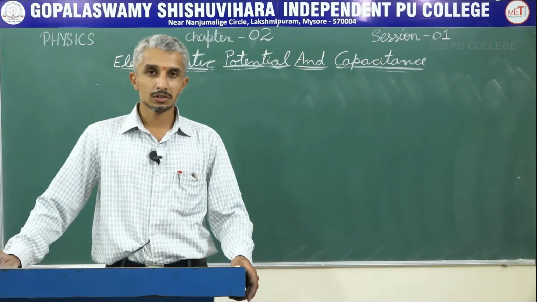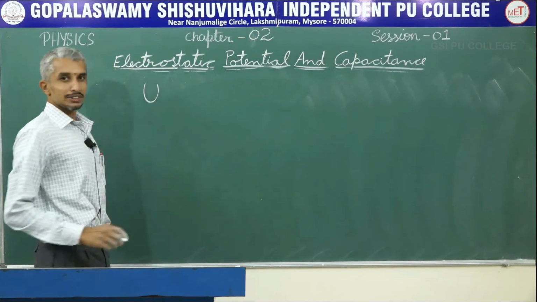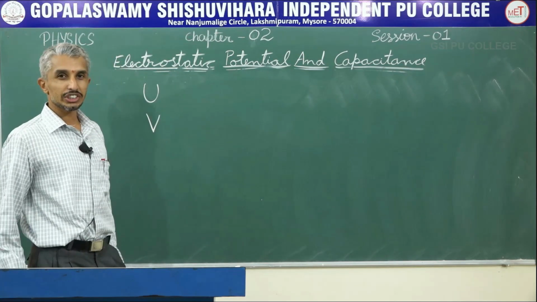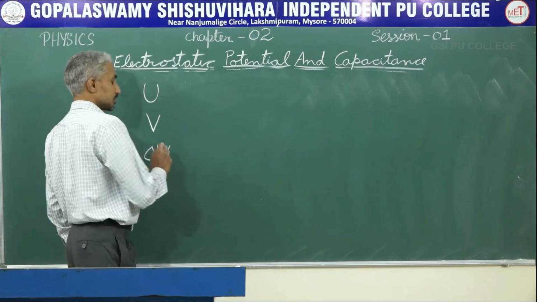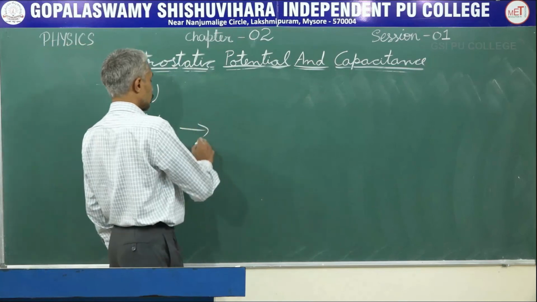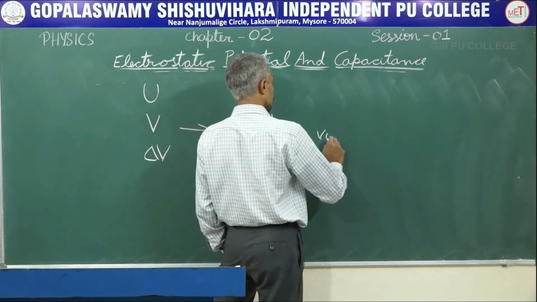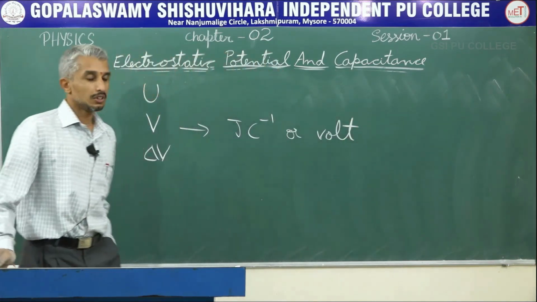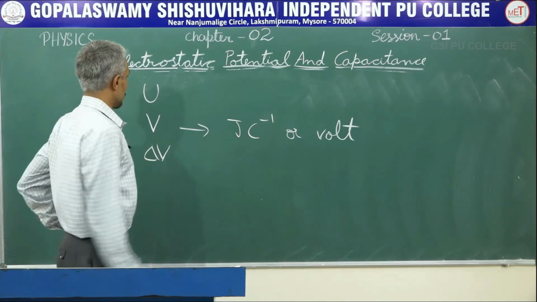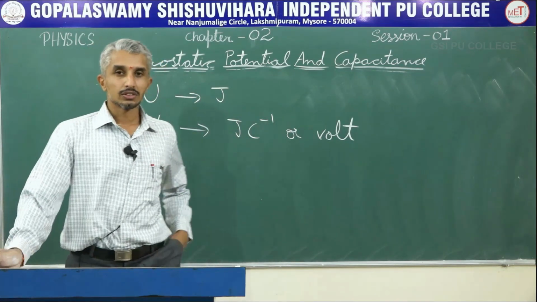So in this session, what are the things that we have learnt? We have learnt electrostatic potential energy. We have learnt electrostatic potential and potential difference. Also, of course, the SI unit for potential, which is joule per coulomb or volt. The same unit also holds for potential difference. It's all the same. Potential energy, any energy, the unit is joule. That's it. Thank you.